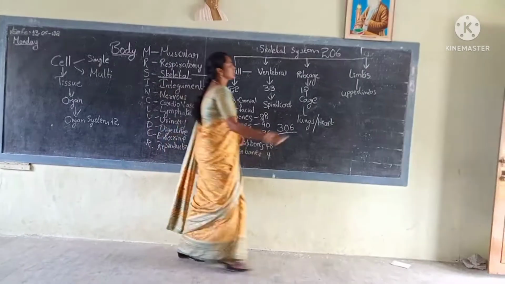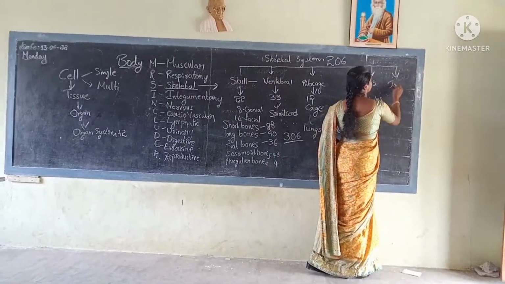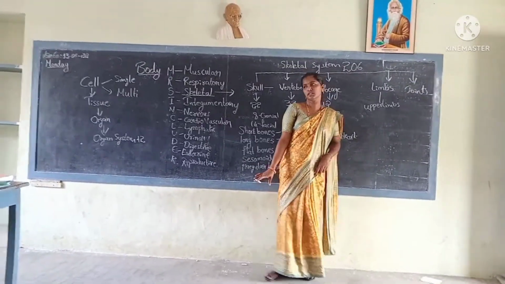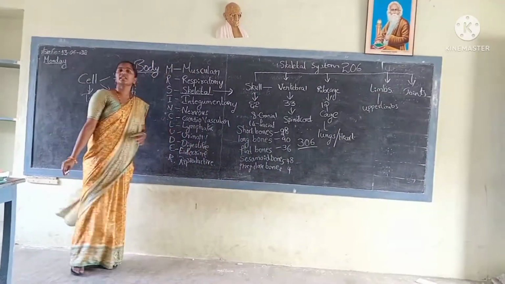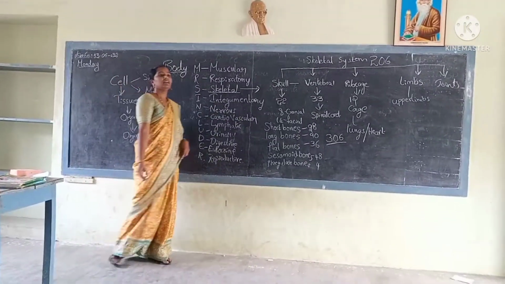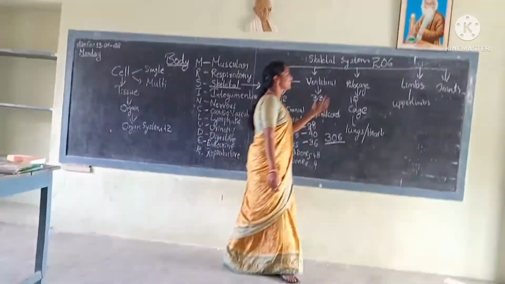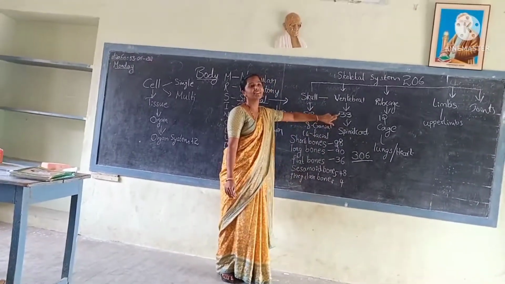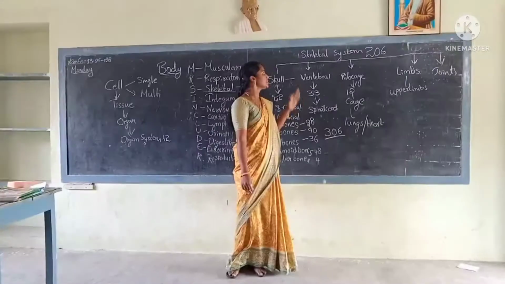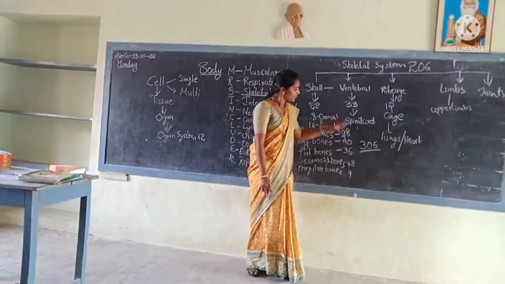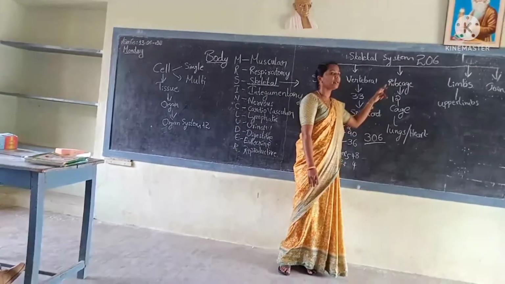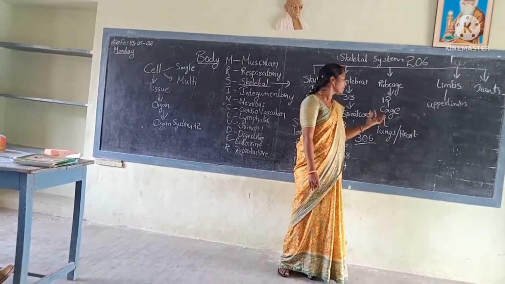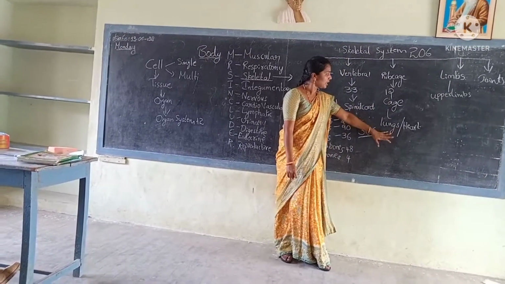Is it present at the joints? The skeletal system also consists of joints. Joints are of two types: movable joints and immovable joints. The joints in the skull are immovable, and the remaining ones like the shoulder joint are movable. Next, the vertebral column is made up of 33 bones. What is the function of the vertebral column? To protect the spinal cord. Next one, the rib cage. It is made up of 12 pairs of bones. It is a cage-like structure. The rib cage protects the lungs and heart.